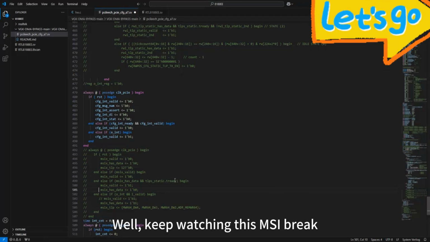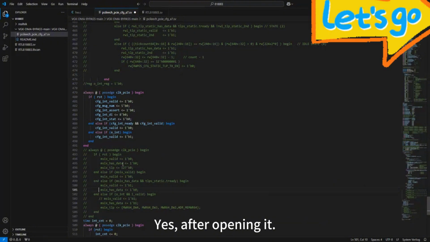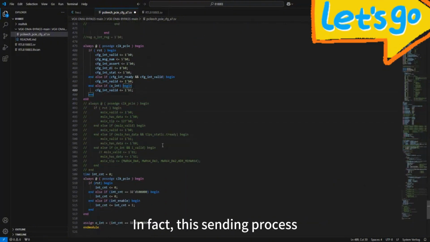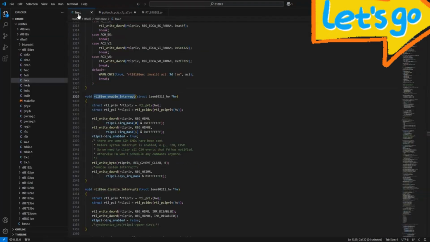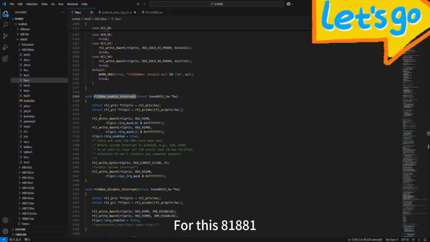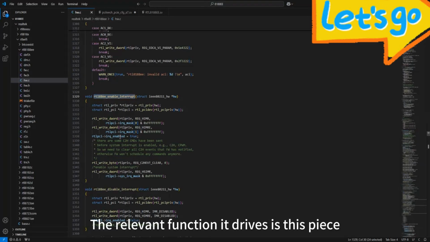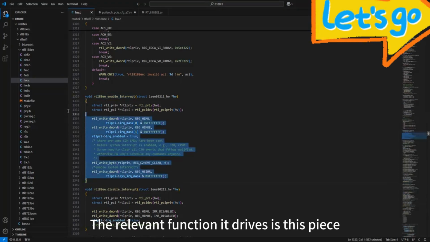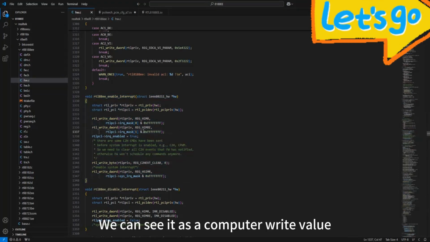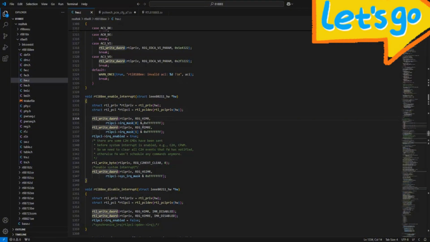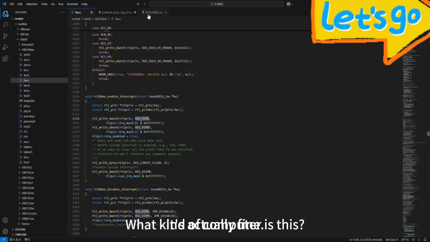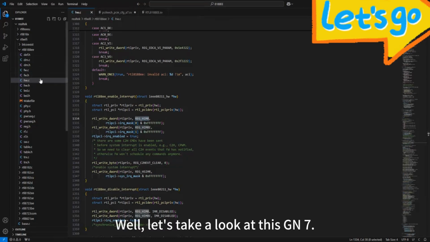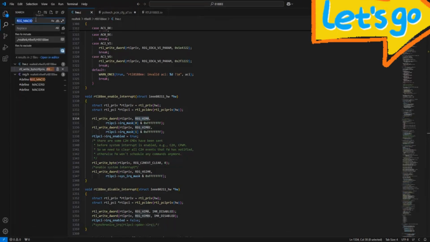Keep watching this MSI interrupt. After opening it, the sending process is no problem. It's all about how we get it in the right way. For this 8188, the relevant function the driver uses is this piece. We can see it as a calculator writing a value. We just have to look at what kind of calculator this is. Let's take a look at this one.